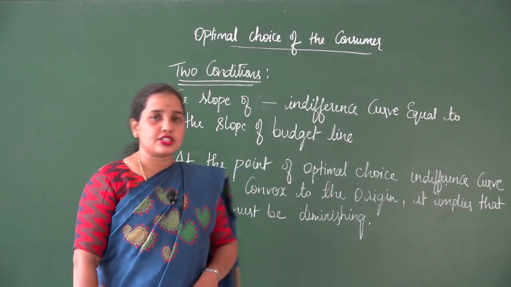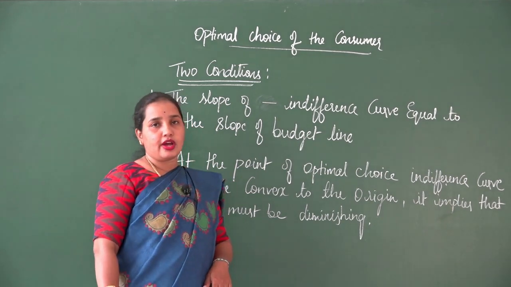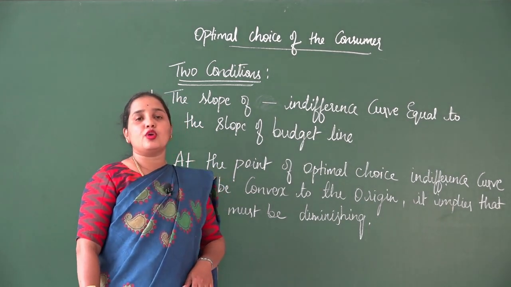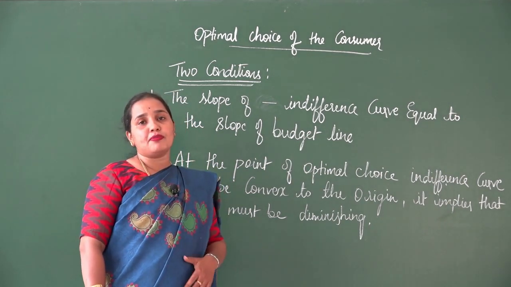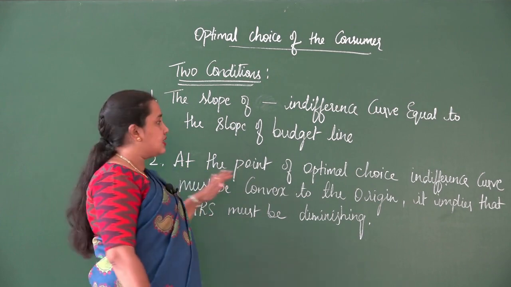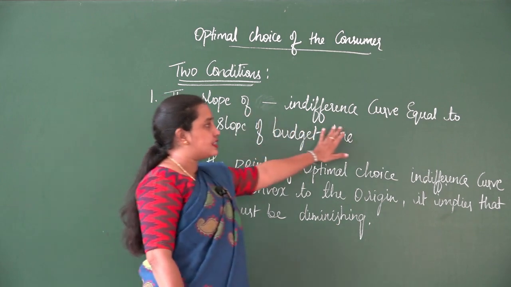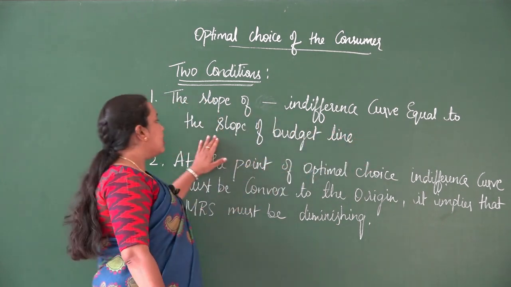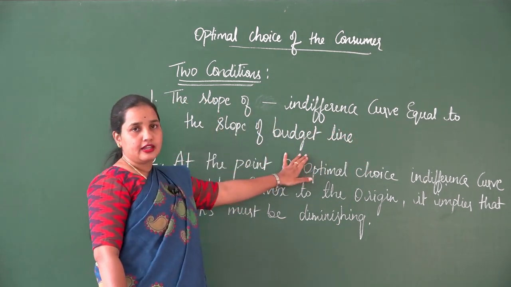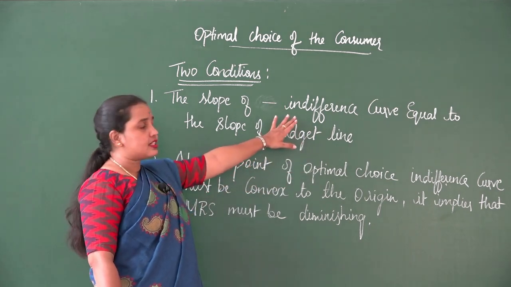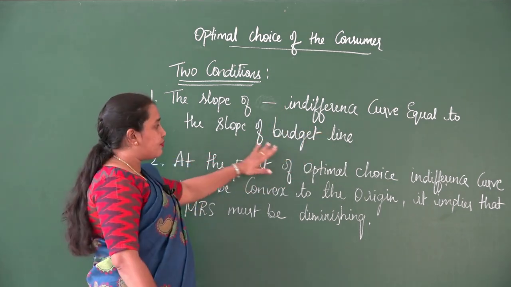The two conditions that have to be fulfilled to attain the point of optimal choice of the consumer are given here. The first condition is that the slope of the indifference curve must be equal to the slope of the budget line.